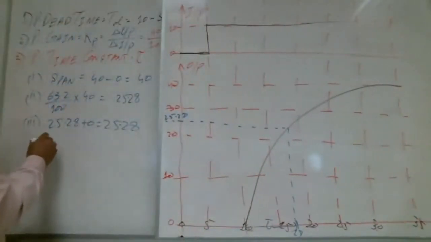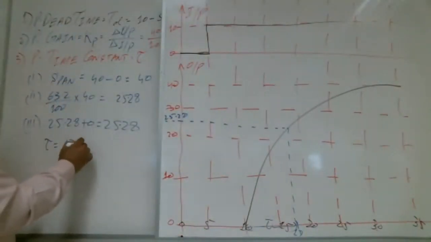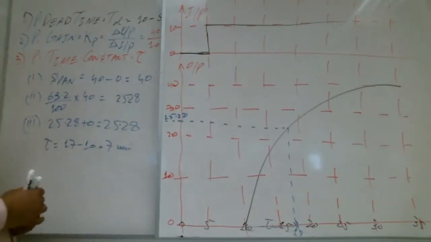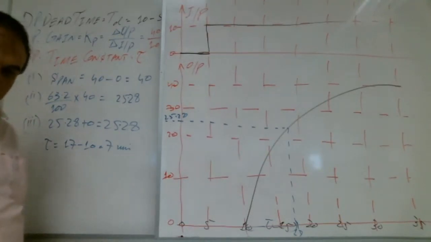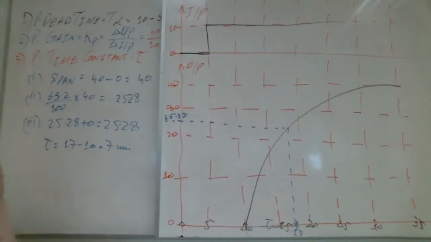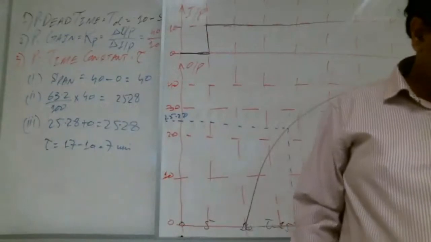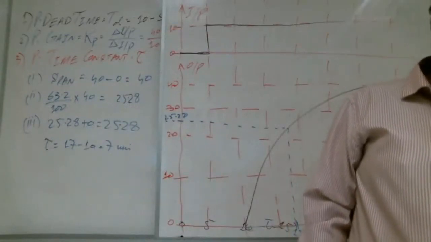So the time constant is what? 17 minus 10, 7 minutes approximately. Any question up to here, Shabab? A lot of brothers are writing no question. That's good.